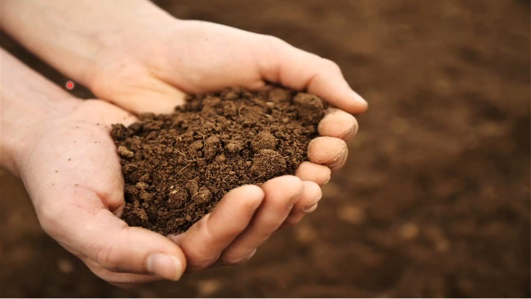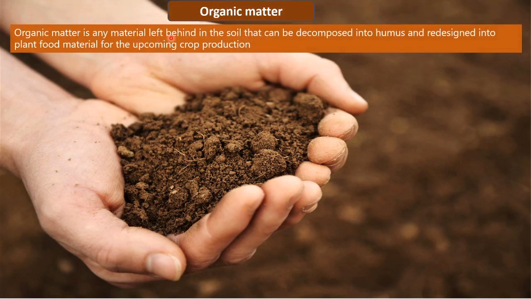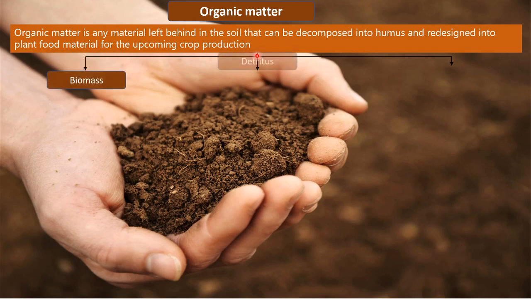Okay, so now we look into the next composition of soil, which is organic matter. Now, organic matter is any material left behind in the soil that can be decomposed into humus and redesigned into plant food material for the upcoming crop production. This is the definition of organic matter, but first of all, let us look into what are the three types of organic matter that are found in the soil. These are biomass, detritus and humus.